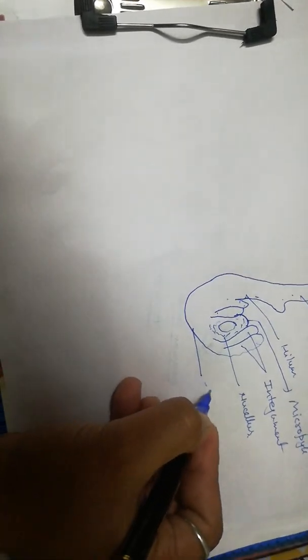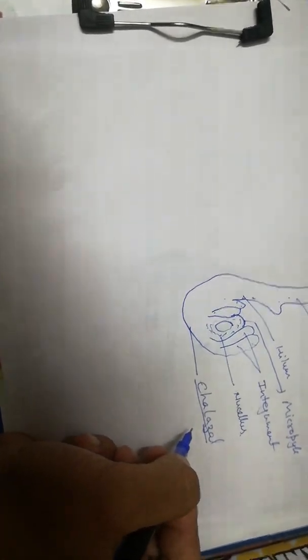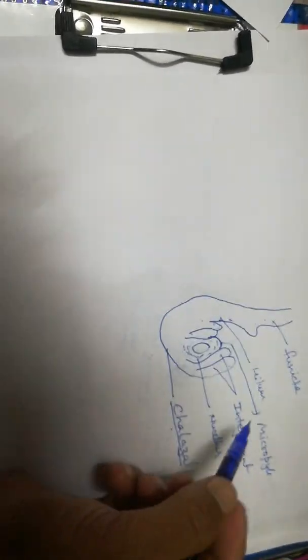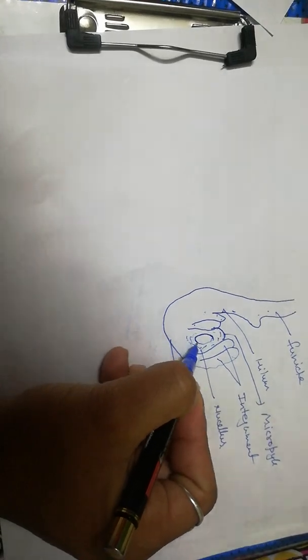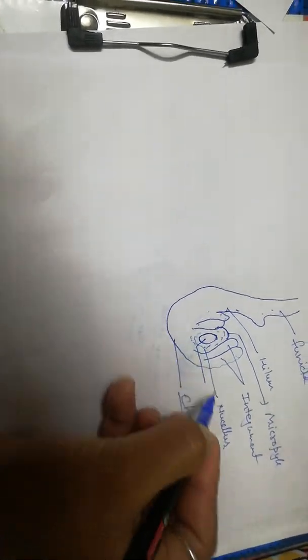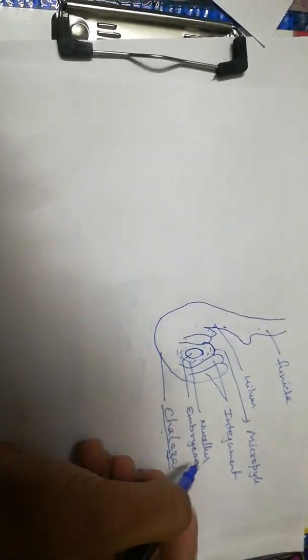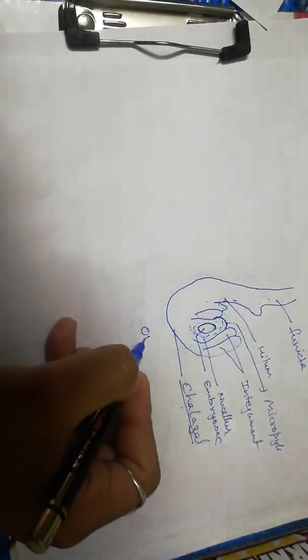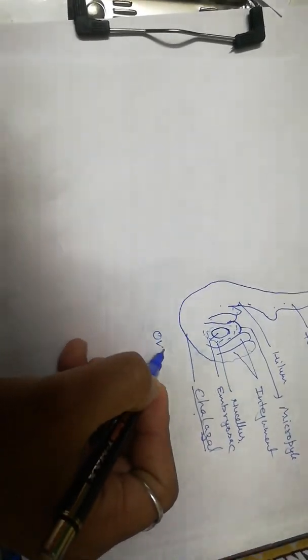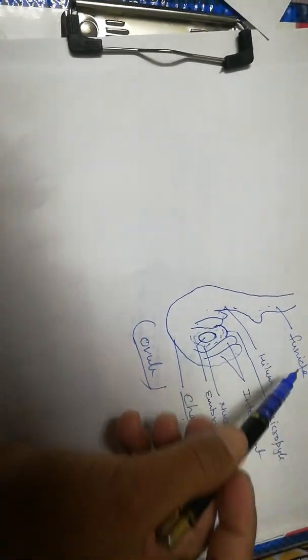Is it clear? This is the whole structure, and in between there is a spherical structure. This is called embryo sac. This is the structure of an anatropous ovule. Clear?